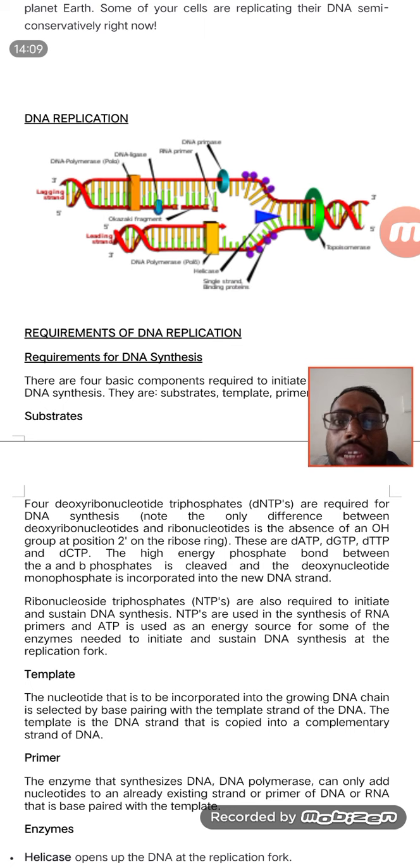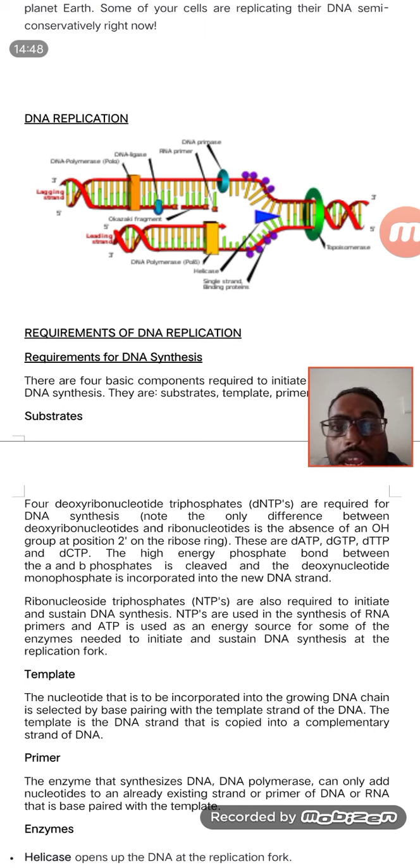Substrates means we need ATP, GTP, adenine, thymine, guanine, nitrogenous bases. Those things are required. If they are not there, a new strand is not possible to form. So the four deoxyribonucleotide triphosphates are required for this, that is dATP, dGTP, dTTP, dCTP. That means deoxyadenosine triphosphate, deoxyguanosine triphosphate, deoxythymidine triphosphate, deoxycytidine triphosphate.